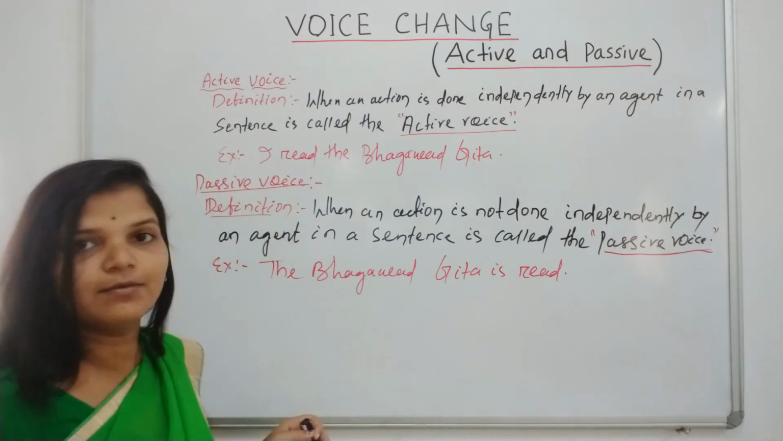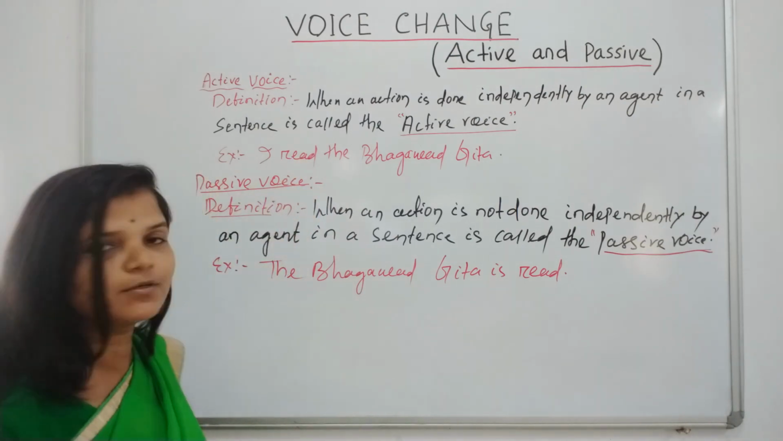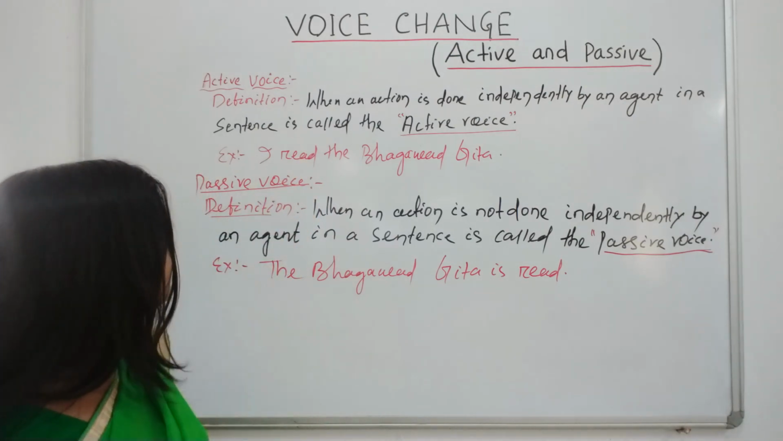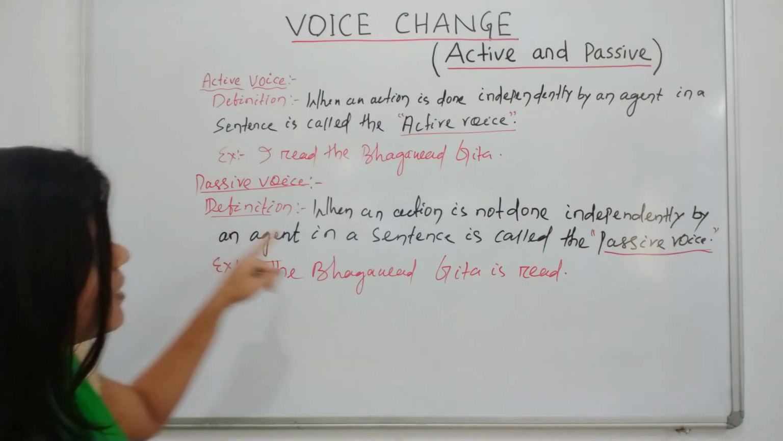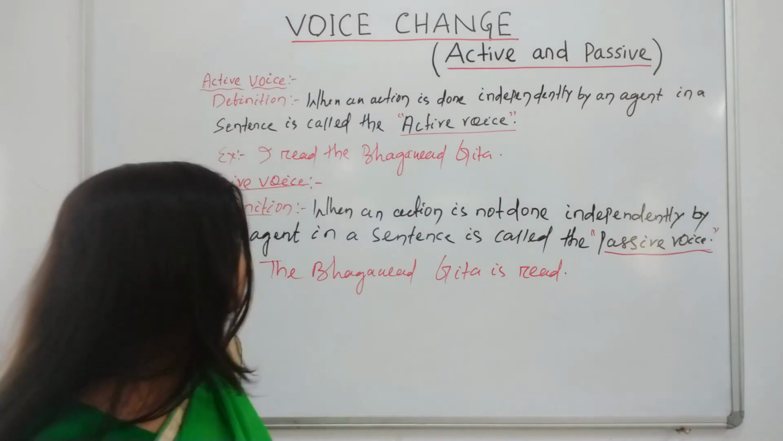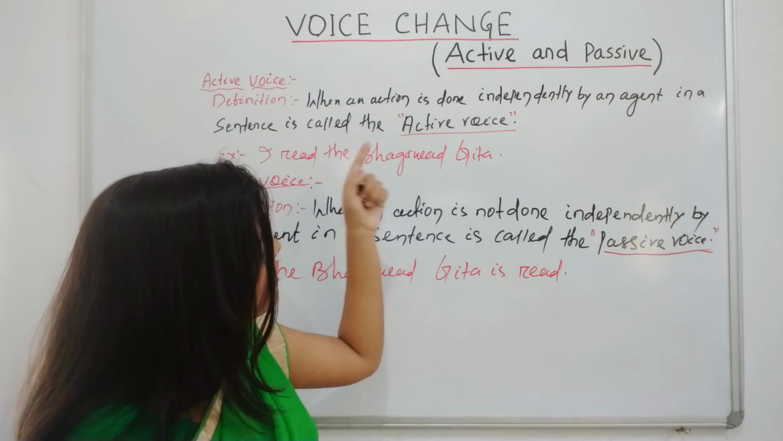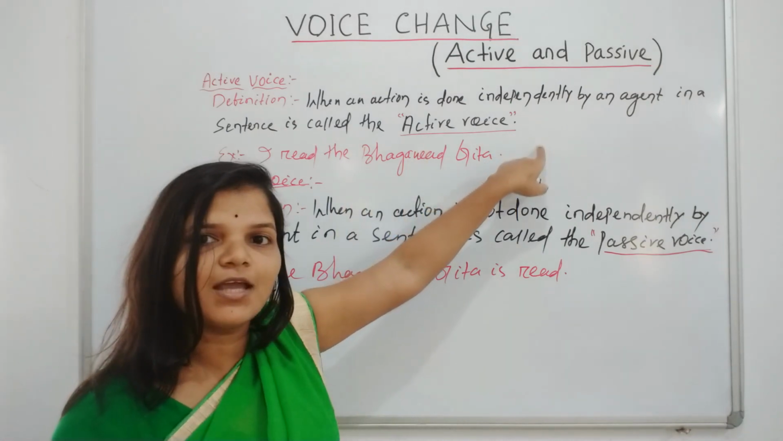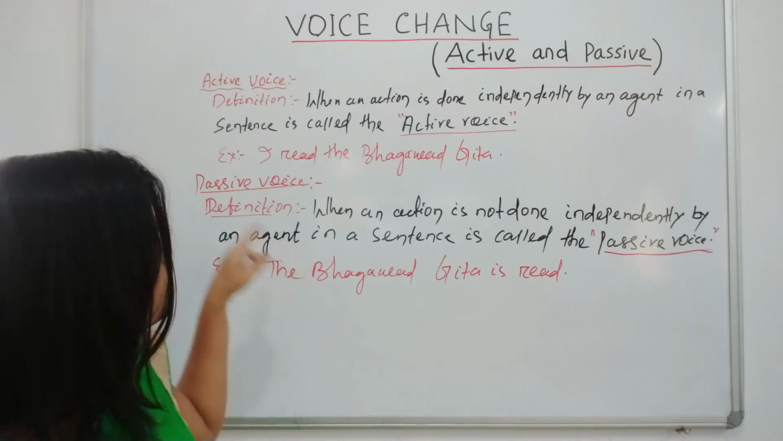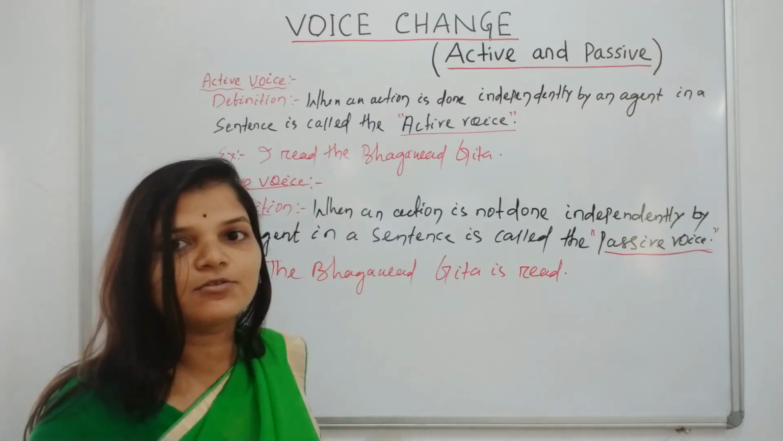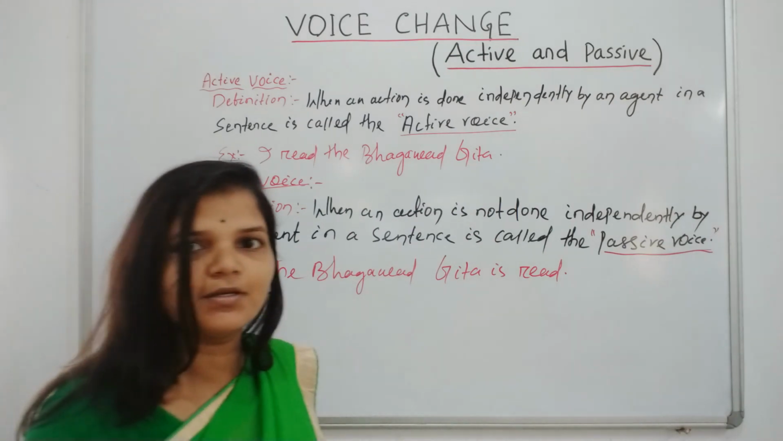An action done independently is called active voice. Example is I read the Bhagavad Gita. Secondly, the passive voice is just the opposite of the active voice. When an action is not done independently by an agent in a sentence, it is called the passive voice. Done independently is the active voice, and not done independently is the passive voice. Example: I read Bhagavad Gita belongs to the active voice. When converted to passive, it is the Bhagavad Gita is read.